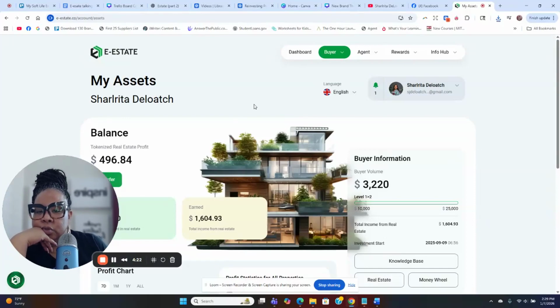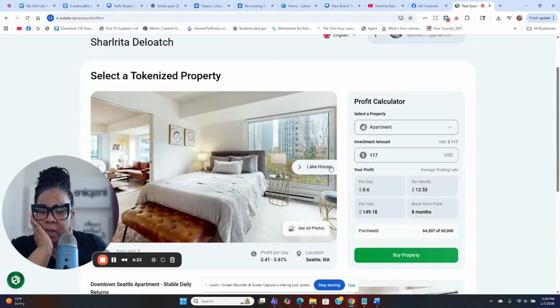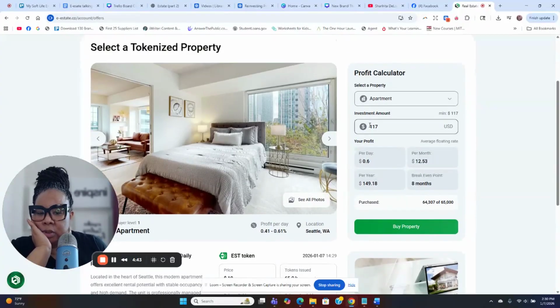I think I want to invest in the, what did I tell you guys earlier? I'm going to go here to real estate, and I think I'm going to buy 2 shares of this investment property here, which is the Seattle, Washington, lake house. So I think not lake house. This is this apartment. No, this is the lake house. Okay, yeah, it's the lake house in Seattle, Washington. I think I'm going to do 2 shares of that.